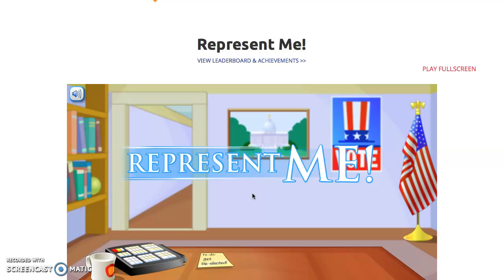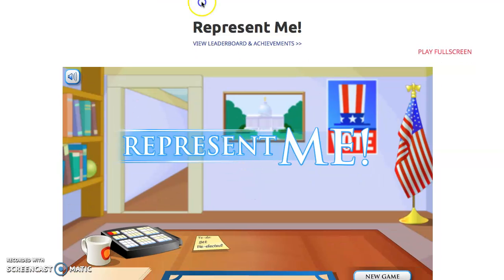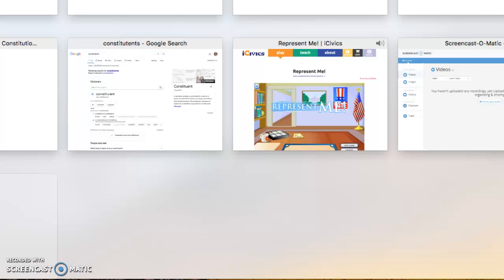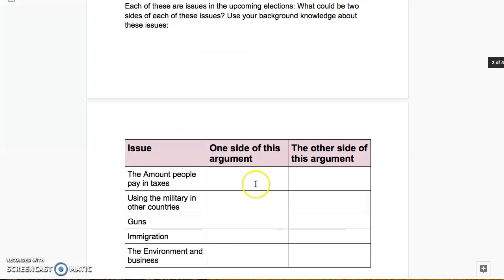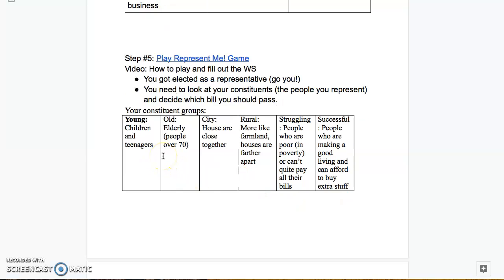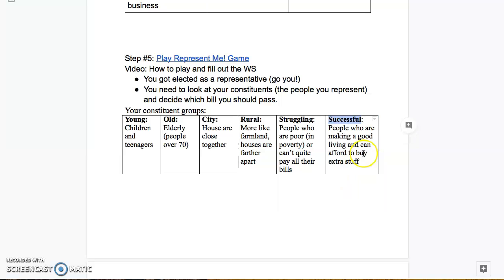So essentially in this game, you are the representative that gets elected, and then you have to decide what bills are going to be good for your constituency. And constituents, remember from your notes, are people that you represent if you're elected. And you have different types of constituents, different groups. We have young, so children and teenagers. We have old, which would be elderly people, usually people over 70, people who live in a city, people who live in a more rural area, people who are struggling, like they have a hard time paying all their bills. And then we have successful people who are doing so well they have extra money to go on vacation and buy some extra stuff and stuff like that.